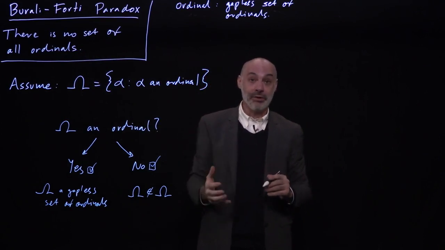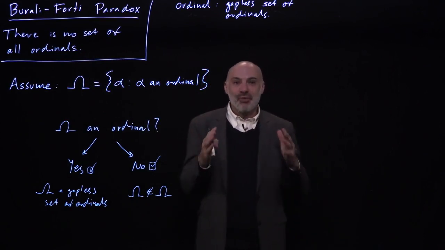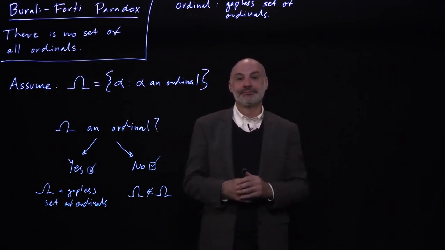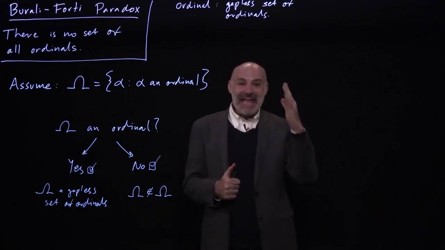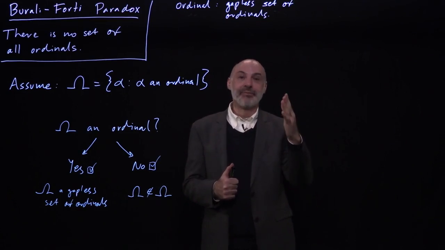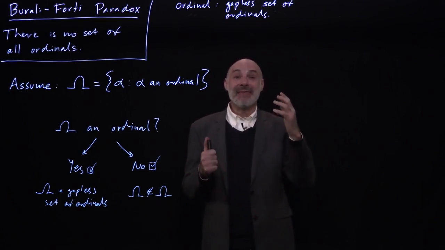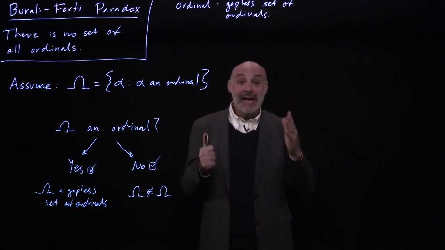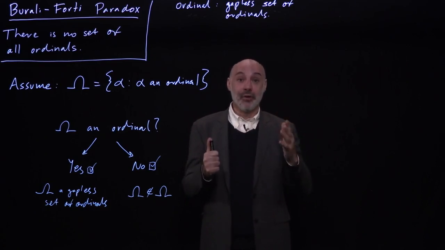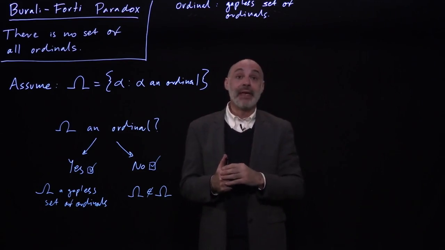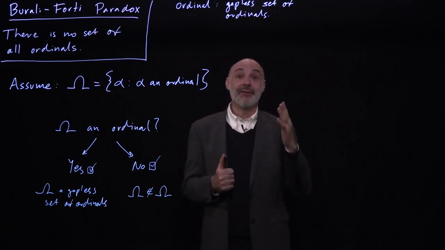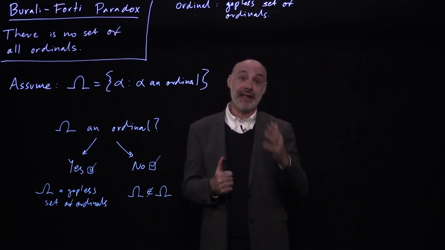So something has gone wrong, so our assumption is wrong, so there is no such thing as a set of all ordinals. There are two reasons why this is an important result. The first is that it tends to be interpreted as meaning that there are too many ordinals to form a set. Now, that's not obvious on the basis of what we've done now, but it is a consequence of the standard way of thinking about set theory.